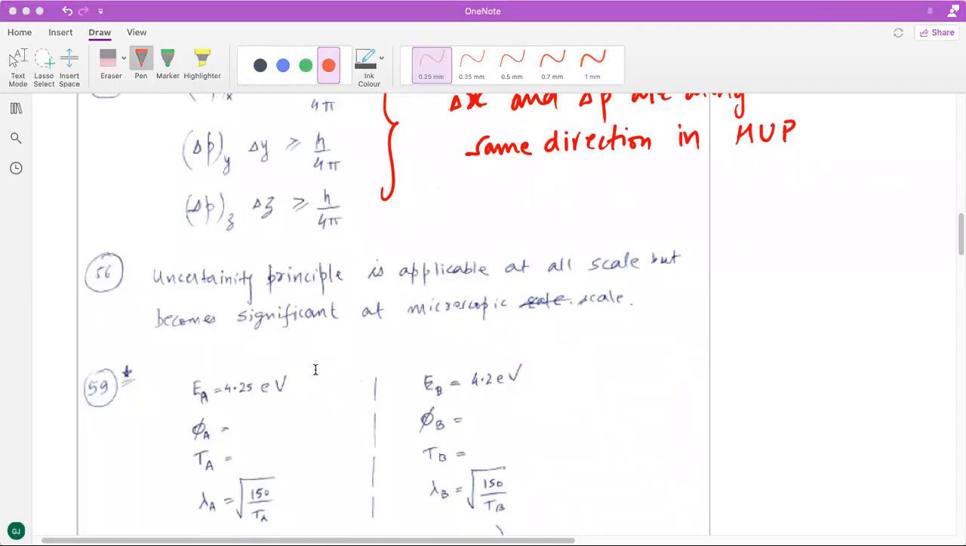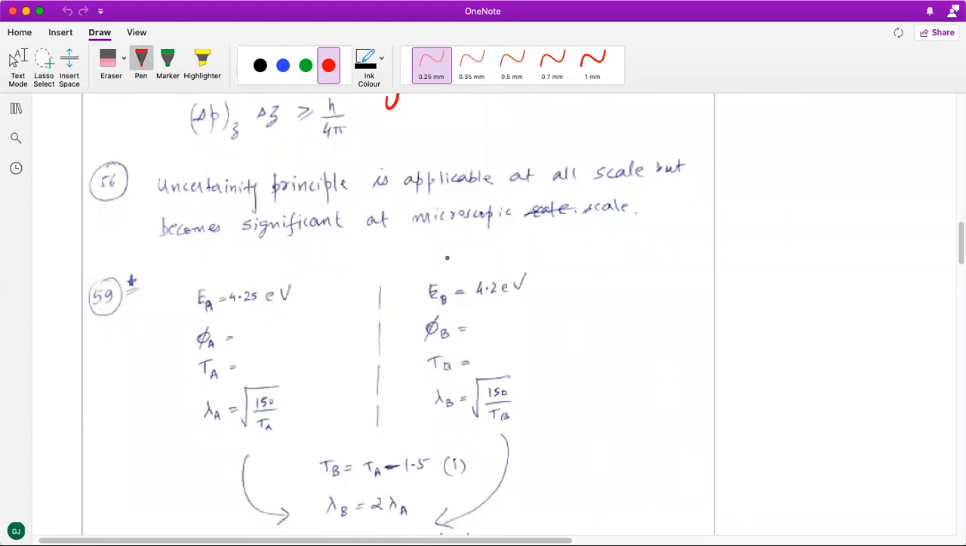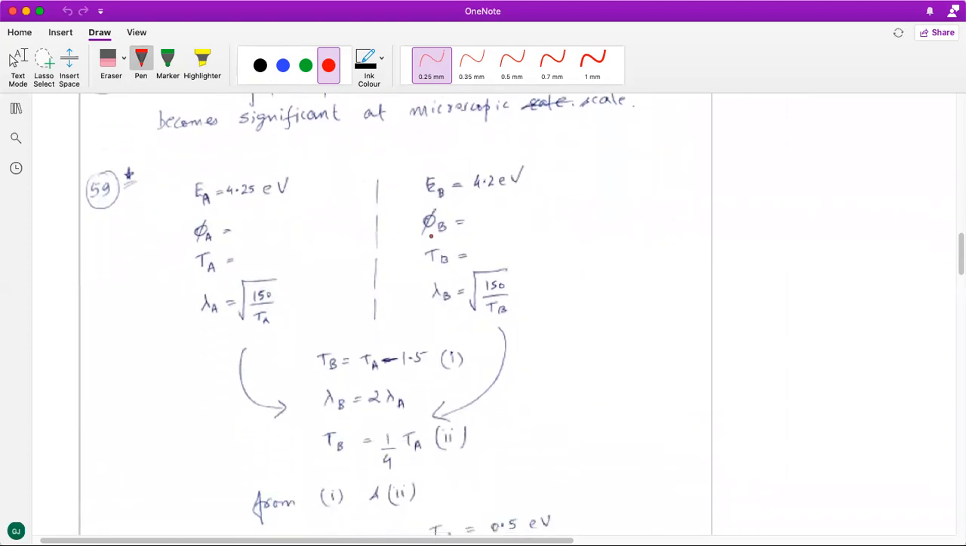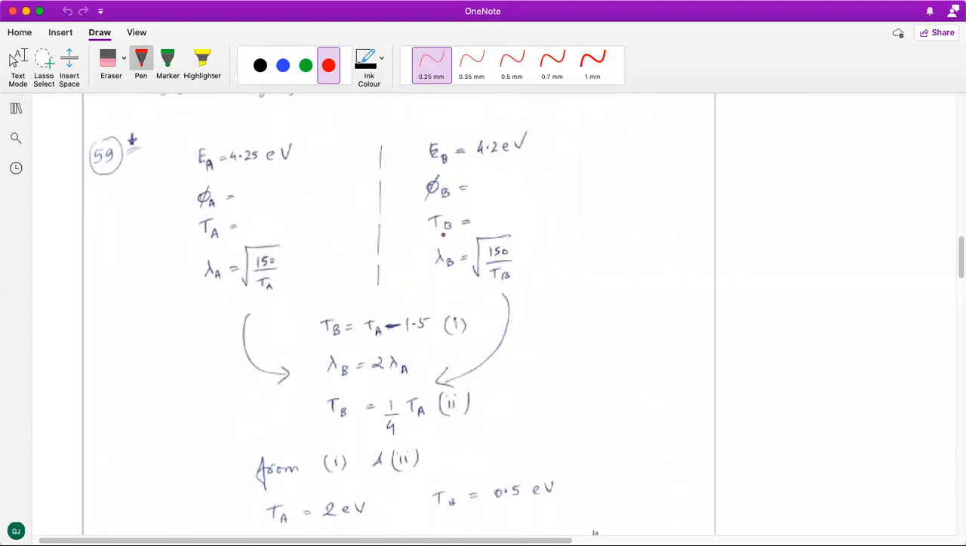And 56th question, it's again confusion amongst students sometimes. So let me reiterate it. Let me be very clear on it, that Heisenberg's uncertainty principle is applicable at all scales. It becomes significant at microscopic scale. At macroscopic scale its significance is not that much, but at microscopic scale, yes. Okay. All right. Let's now talk about the 59th question.